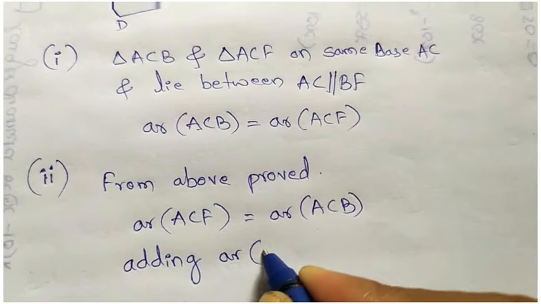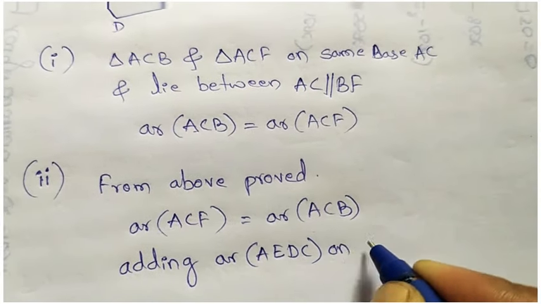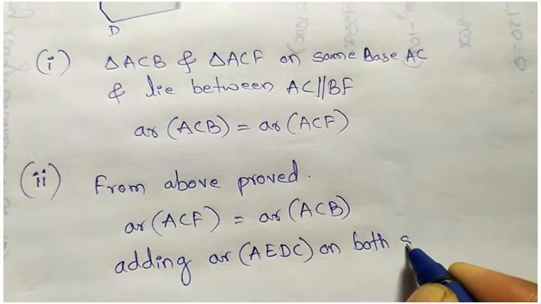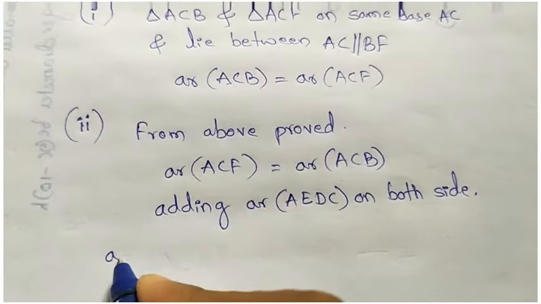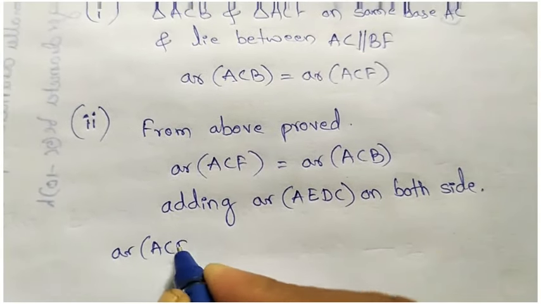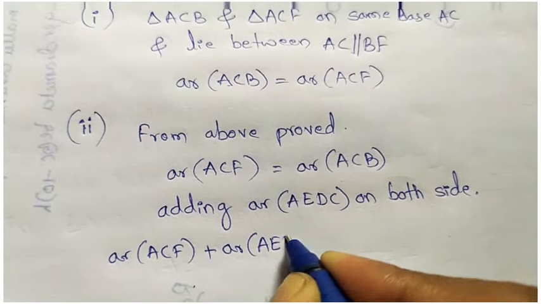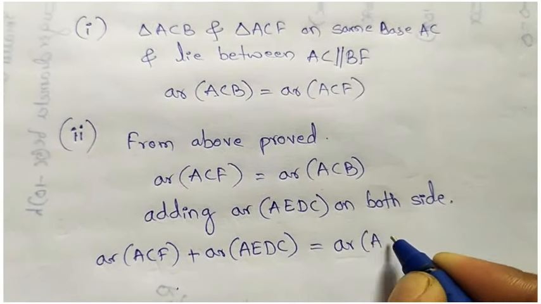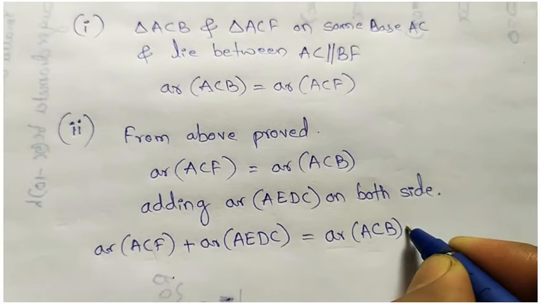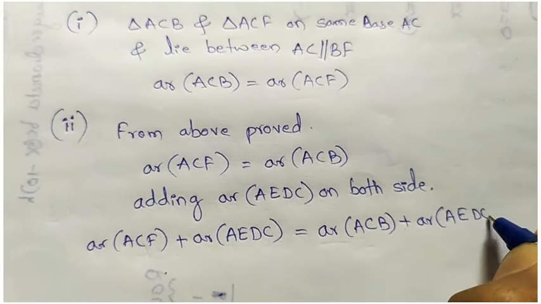Okay, so adding area AEDC on both sides: area of ACF plus area of AEDC equals area of ACB plus area of AEDC.